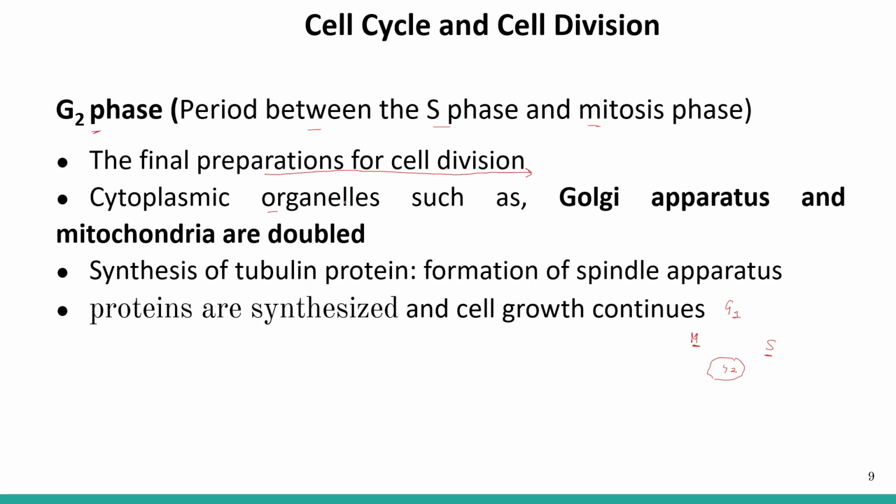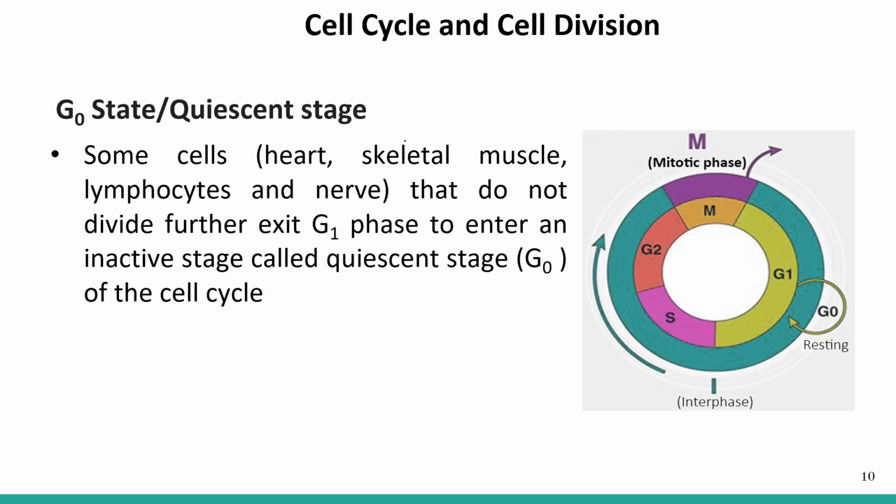The cytoplasmic organelles such as the Golgi apparatus and mitochondria also duplicate. They are doubled. There is synthesis of tubulin protein, and this tubulin protein is involved in the formation of the spindle apparatus. And what else is happening? Proteins are synthesized and cell growth continues during the cell cycle.